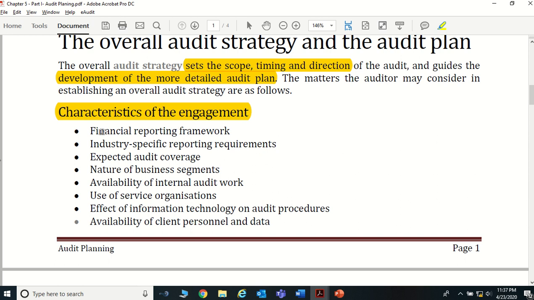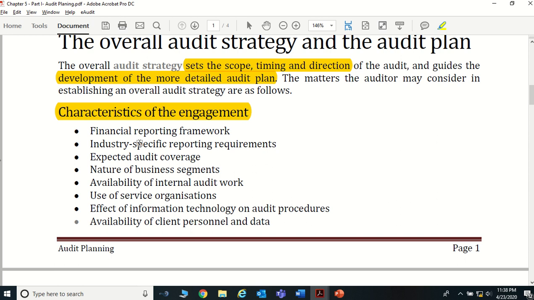Under that, what you want to look at is the financial reporting framework. If an entity is preparing financial statements using Sri Lanka accounting standards, and another entity is using the Sri Lanka accounting standard for small and medium sized entities, depending on the framework they are using, you may have to apply a different audit approach, isn't it? Because what the full SLFRSs tell is not equal to what the Sri Lanka accounting standard for small and medium sized entities tells.